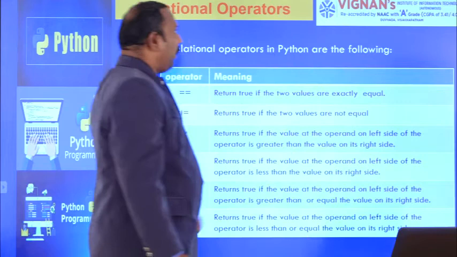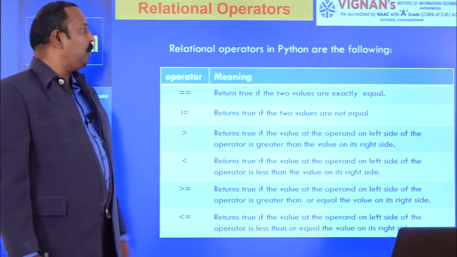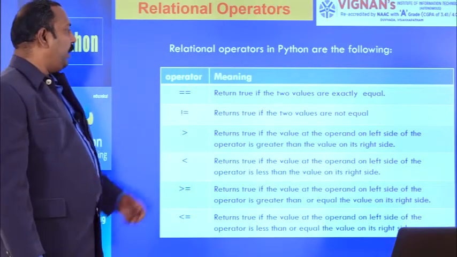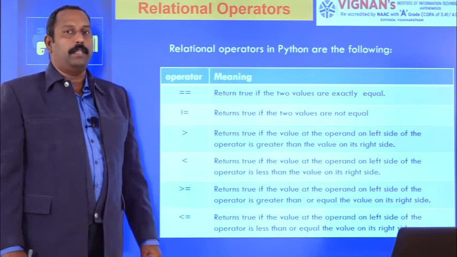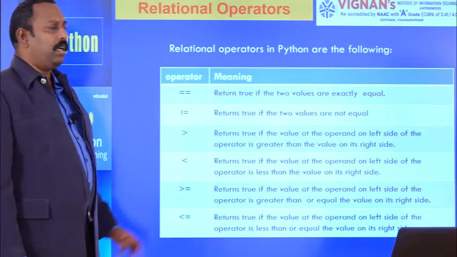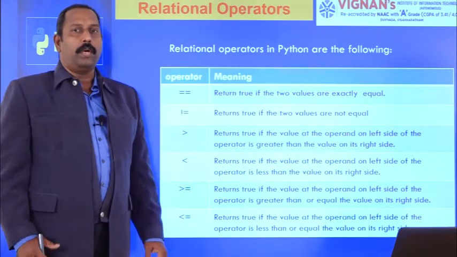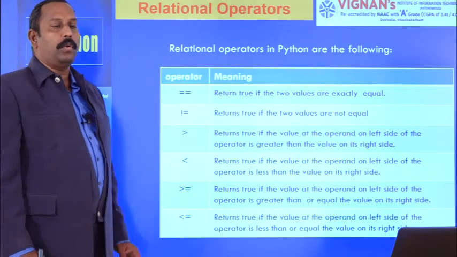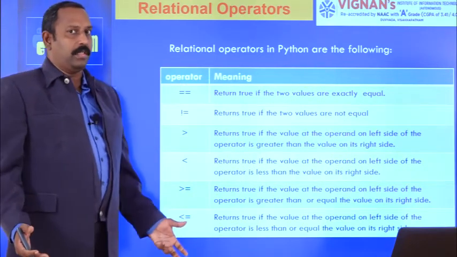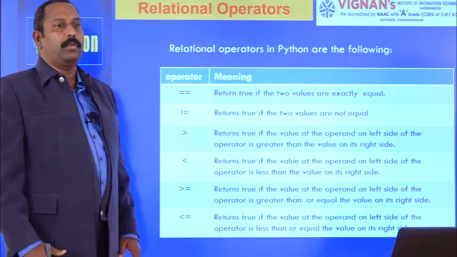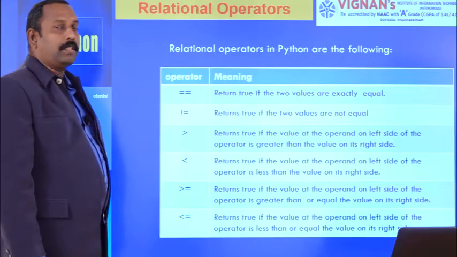So next one is relational operators. These are the relational operators available in Python. What is the use of relational operators? Generally we use relational operators to compare two values, or to compare two ages of a person. Like this, if you want to compare two operands, then we have to go for relational operators.